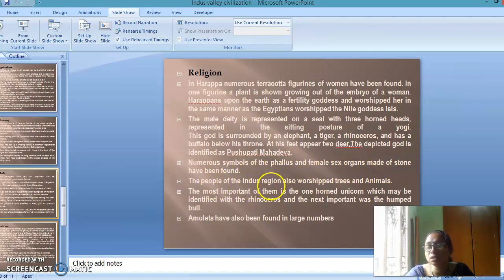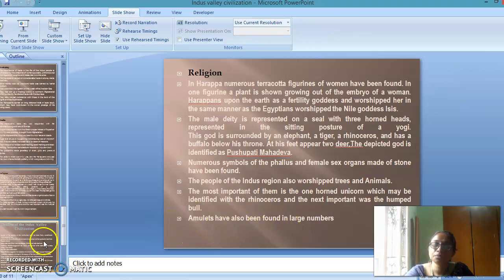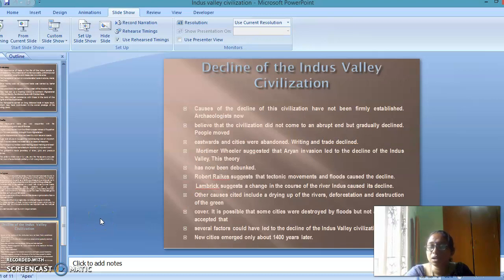Many of the Indus people also worshipped trees and animals. They gave importance to agriculture and also nature worship. The most important of them is the one-horned unicorn, which was identified with the rhinoceros. So the one-horned unicorn picture is the rhinoceros, and next important was the horned bull. Amulets have also been found in large numbers. So these were some of the important features seen in the Indus Valley civilization.